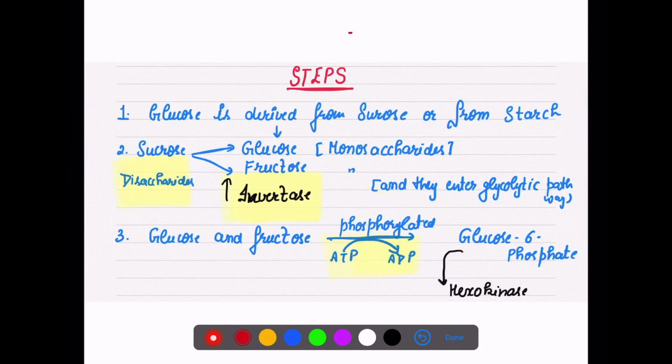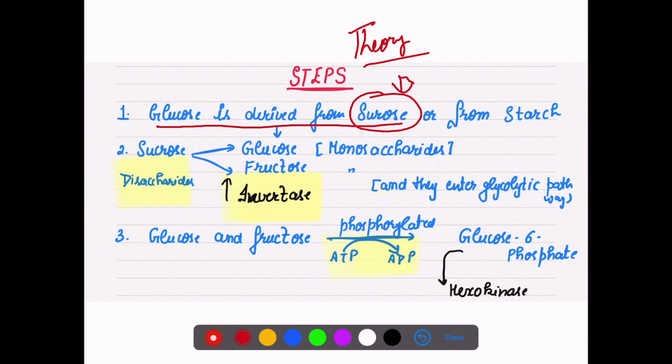So let's now talk about our theory part, how you have to write down the steps. Glucose is derived from sucrose, because sucrose is the sugar in which food is transported in plants, or it can be derived from the stored carbohydrate, which is starch.